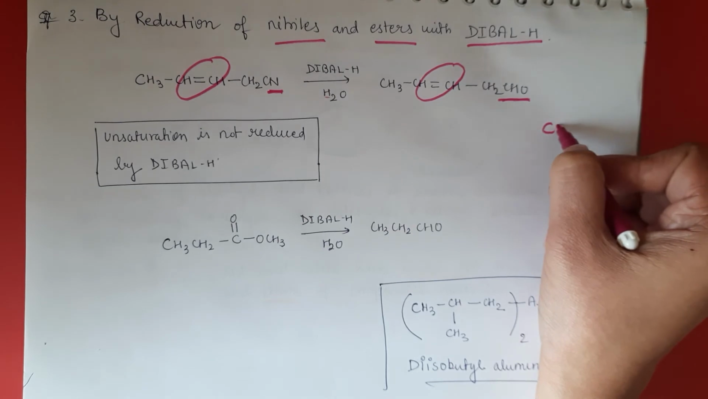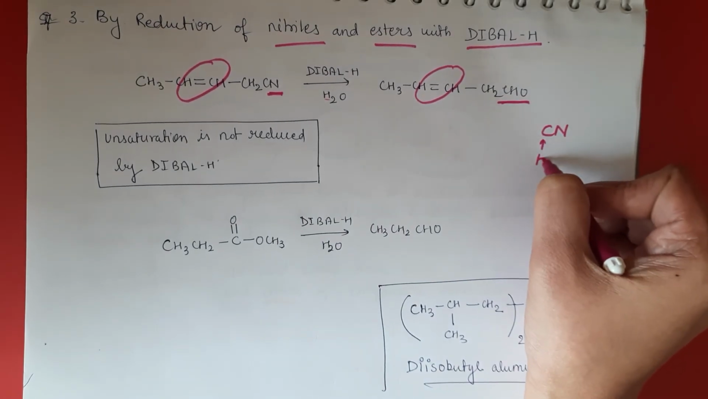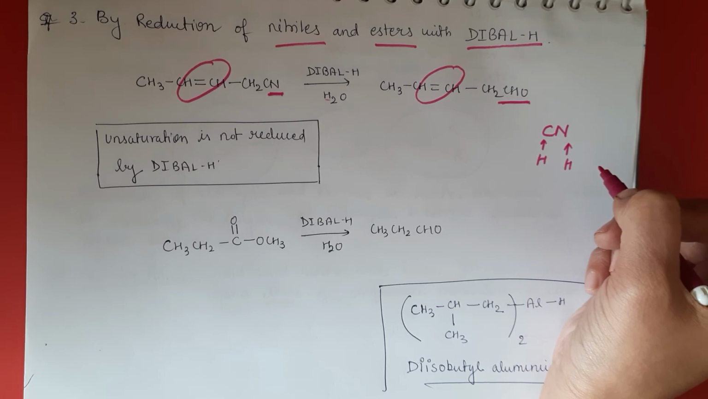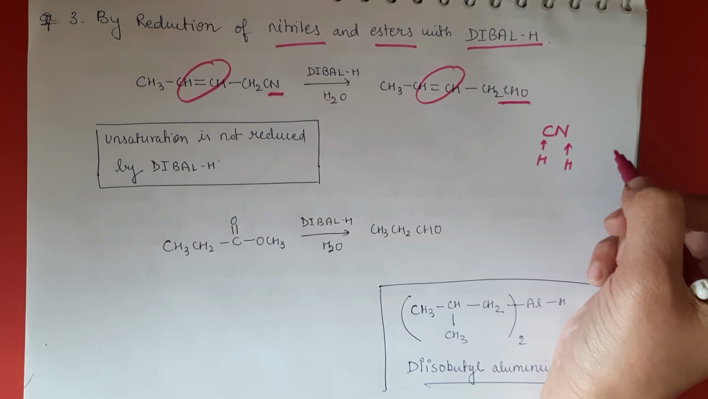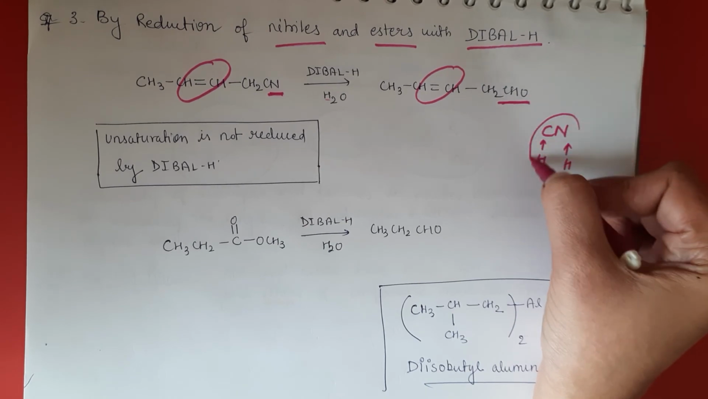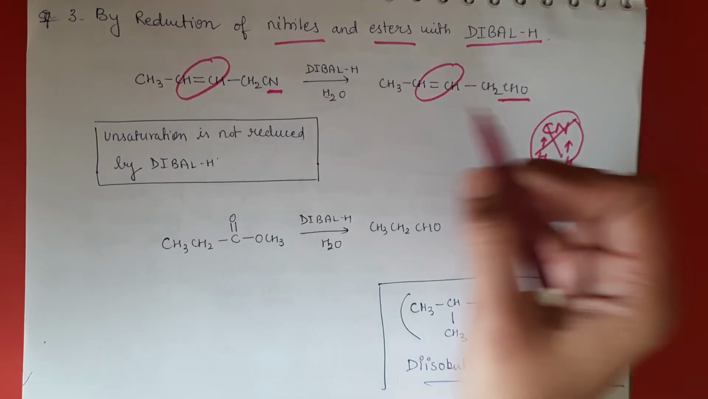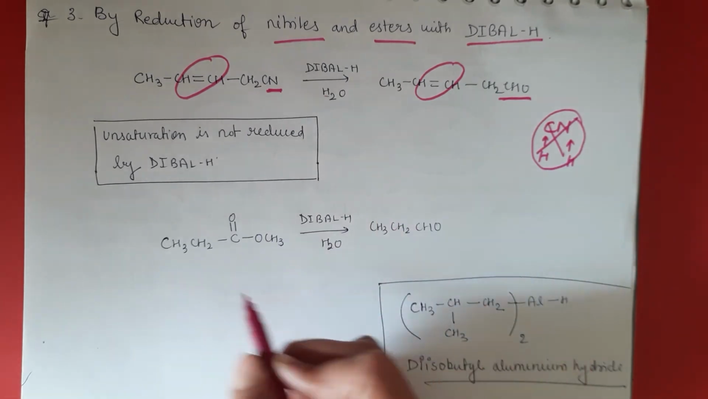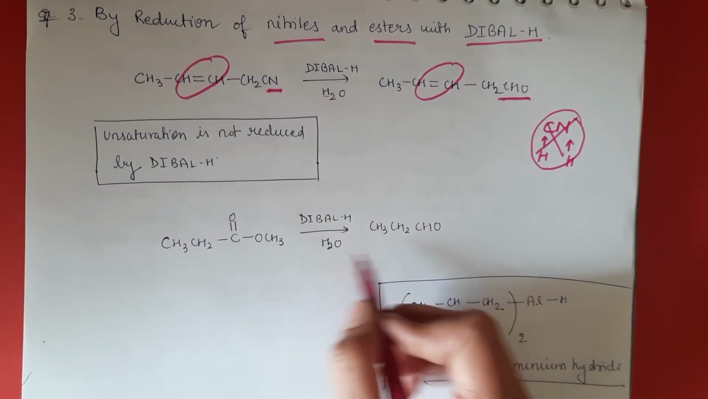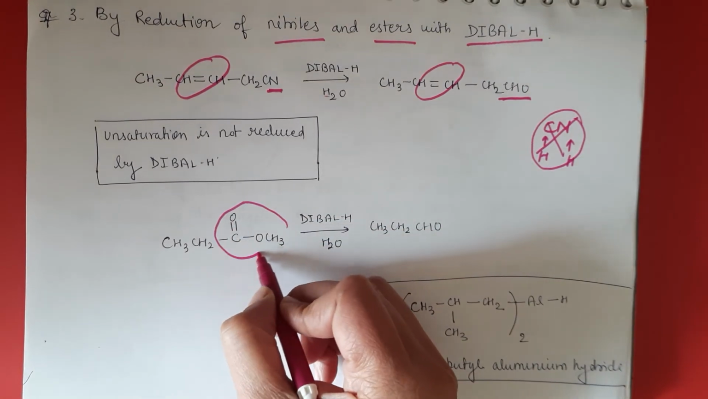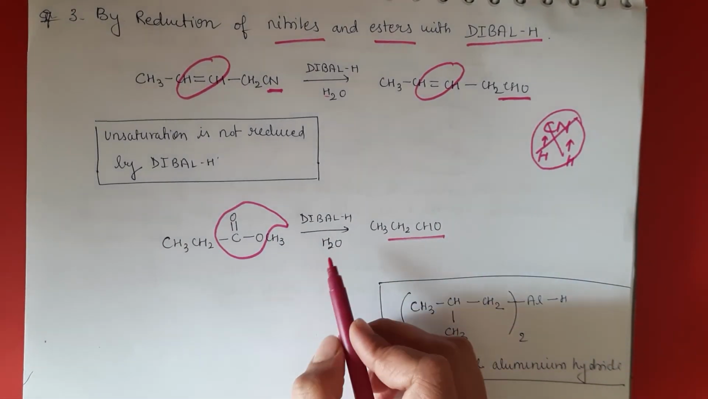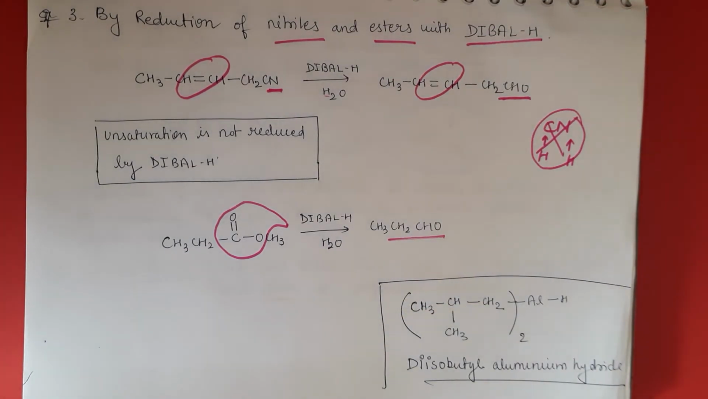Reduction is basically the addition of hydrogen. Here you can see it's a CN. So H is adding to this, and it is converting into CHO. So basically hydrogen is adding to it. Here you can see an ester. This is the ester, no? This is also converted into aldehyde by the action of DIBAL.